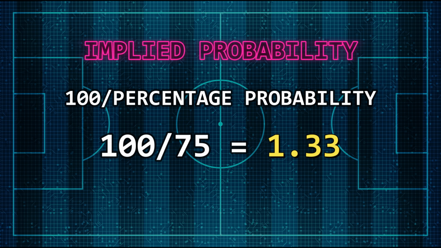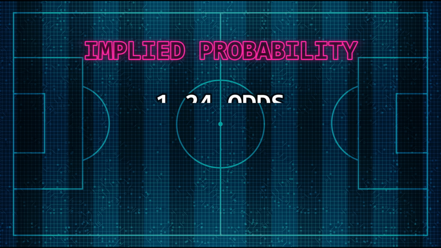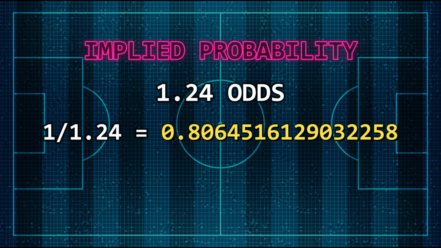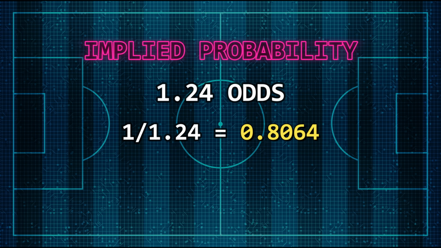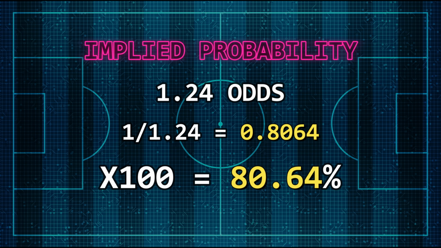Now let me show you how you work it out in another way. You have odds of 1.24 and we want to work out what the percentage chance of this happening is. Well, you guessed it, a little bit more maths. We will take 1 and divide it by the odds. In this case it's 1 divided by 1.24, which gives us a long decimal number, but we will use 0.8064 and then times this by 100 to get 80.64%.